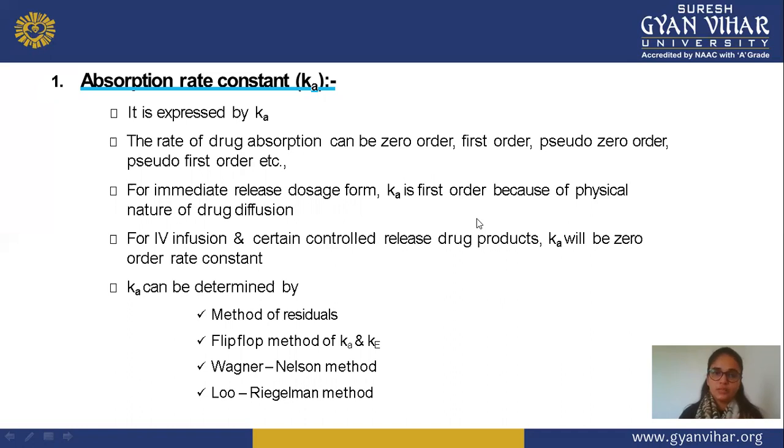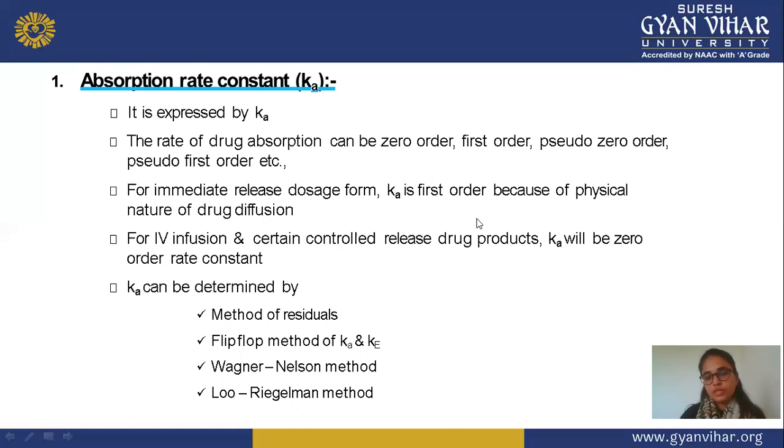So these are the different types of absorption rate constant reaction. Next is for immediate release dosage form, that is Ka, first order because of physical nature of the drug formulation. Means in this, suppose we are taking a formulation that is immediate release, or a tablet that shows the immediate effect. So immediate type formulations show first order reaction, or mainly we observe first order kinetics for immediate formulation due to the nature of the drug formulation.